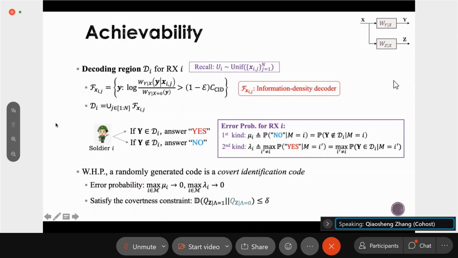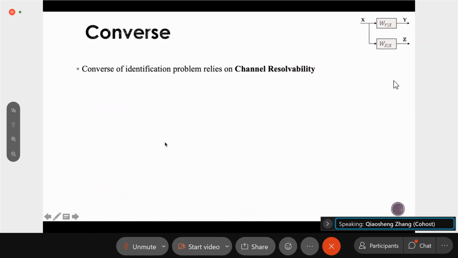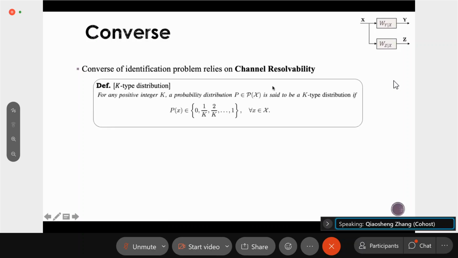So next, I will introduce the converse part of this work. The converse of the identification problem usually relies on the concept of channel resolvability. Before introducing channel resolvability, let me first introduce a relatively simpler concept called k-type distributions. So we are given a positive integer k.